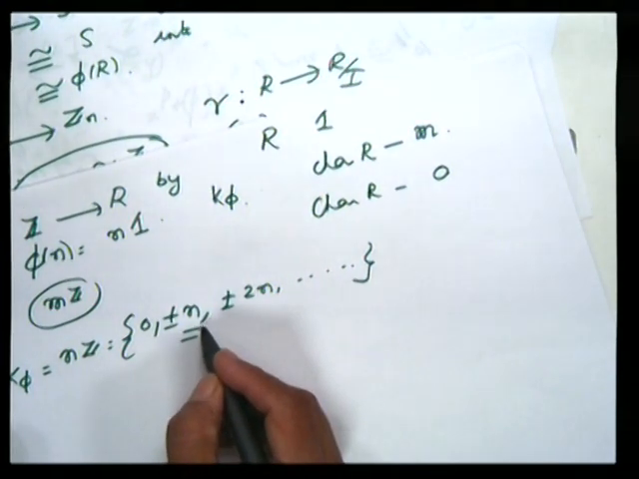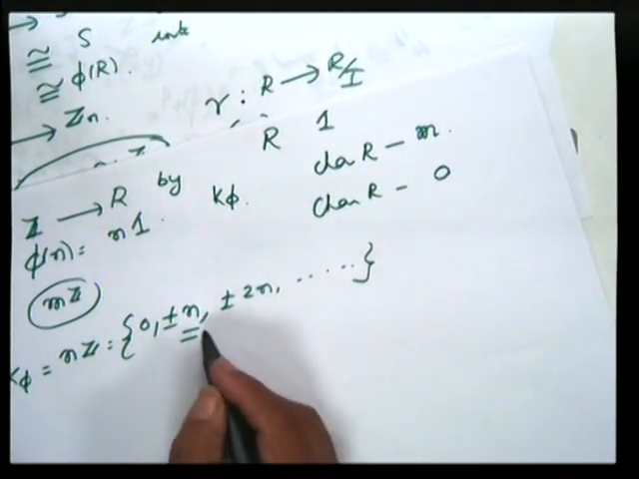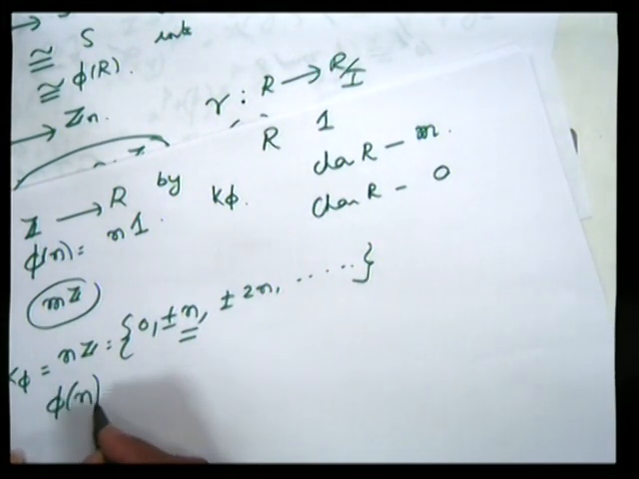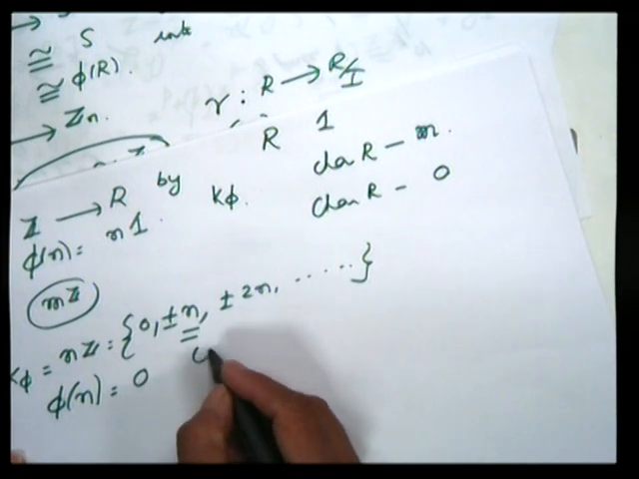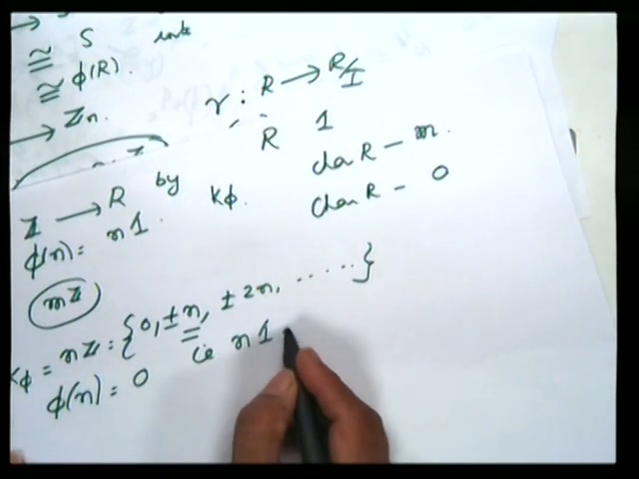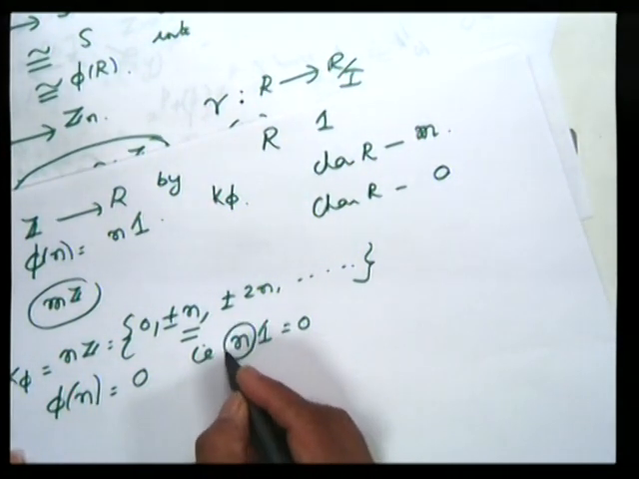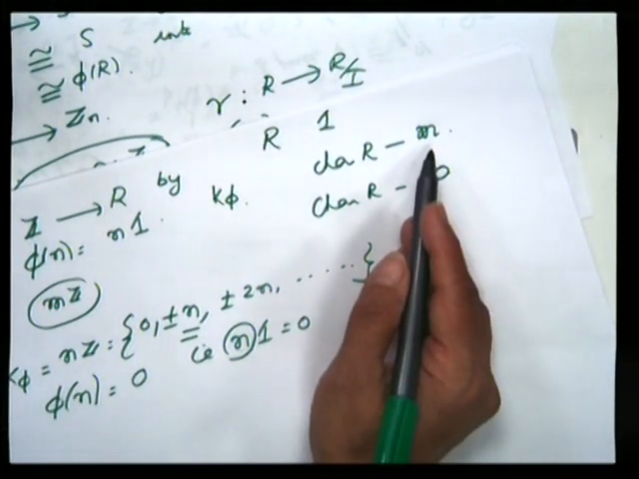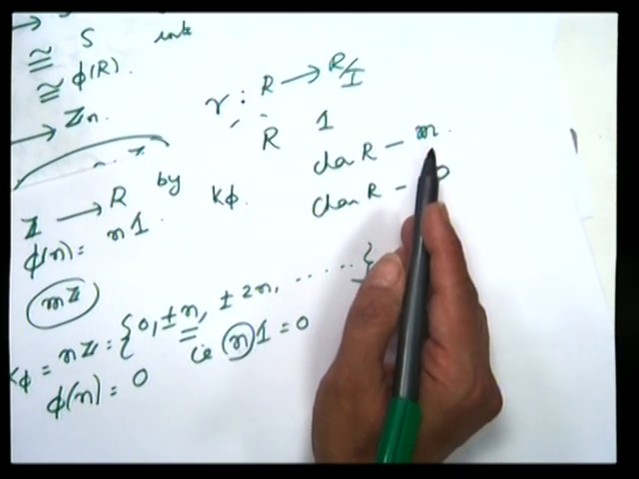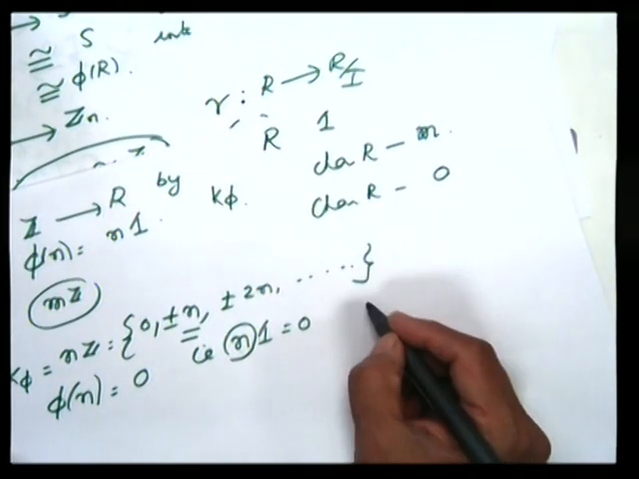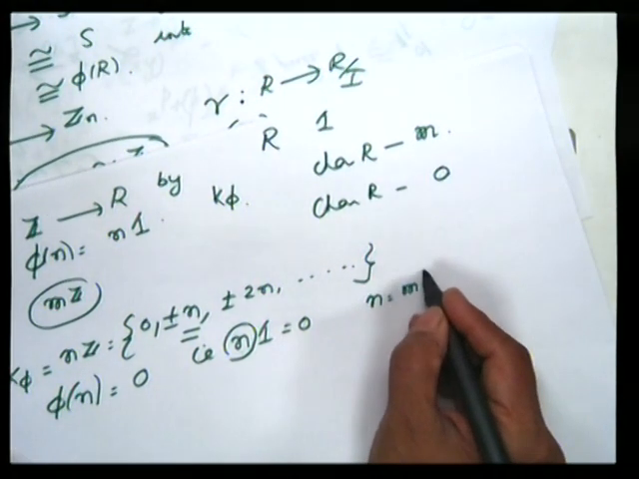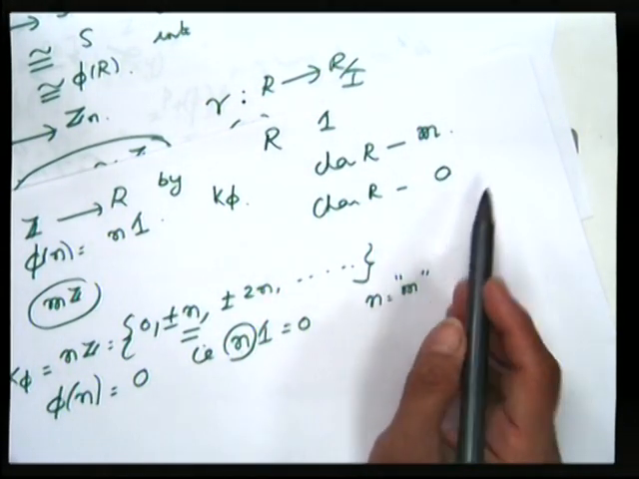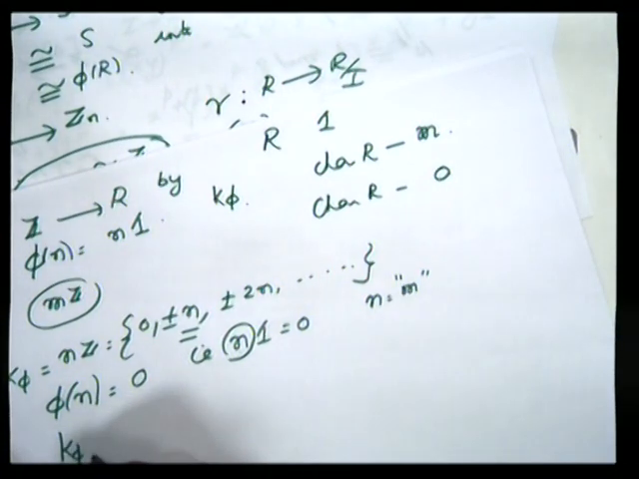n is the smallest integer generating K phi, and so n is the smallest integer such that phi of n equals 0, that is n times 1 equals 0. So n is nothing but the additive order of 1. But since the characteristic of R is m, what is the additive order of 1? It is m, so n equals m. So what have we deduced? If the characteristic of R is m, K phi is mZ.